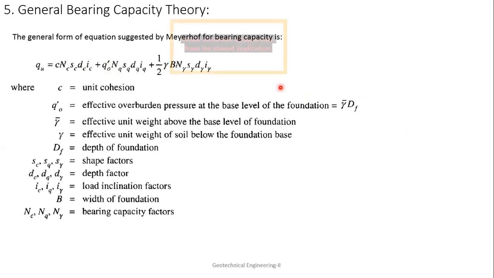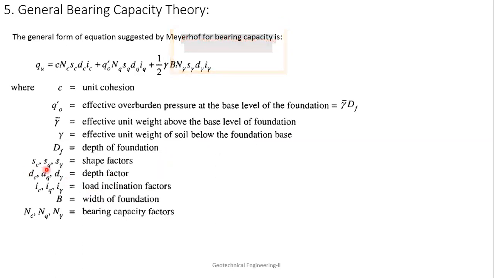Because in some of the books this Q0 value is given as gamma dF, but actually this gamma means the unit weight of the soil above the bottom surface of the foundation, and this gamma is below the bottom surface of the foundation. Okay. That difference should always be there in your mind. So, foundation base.